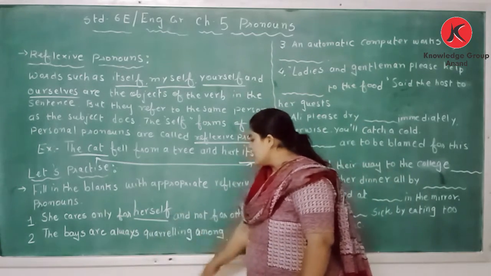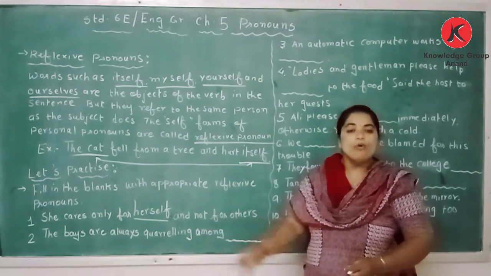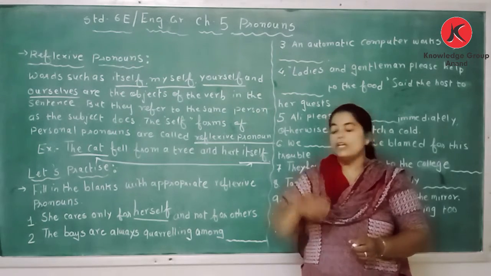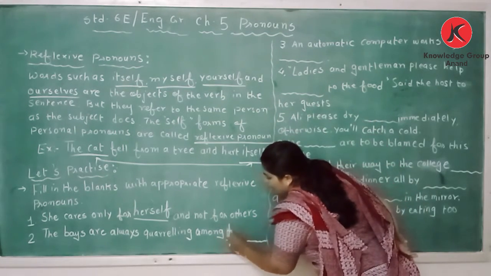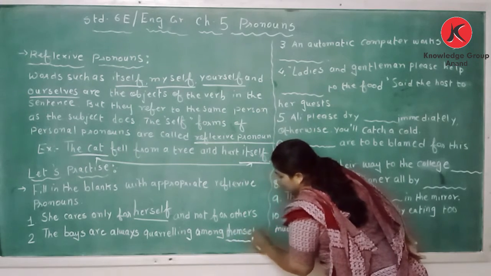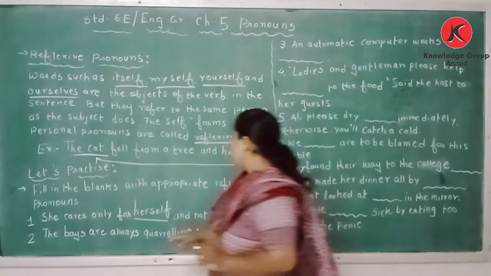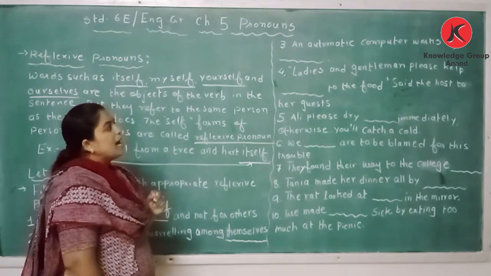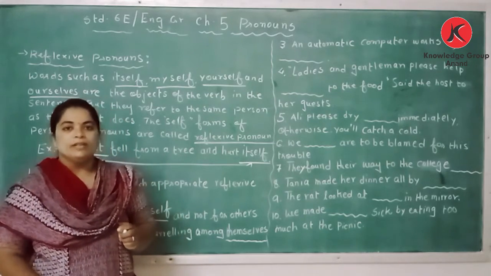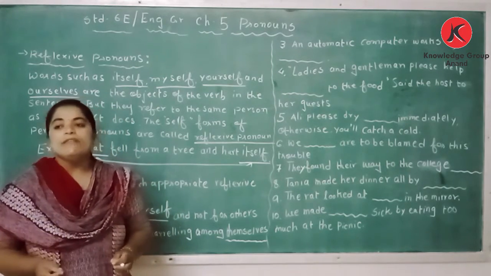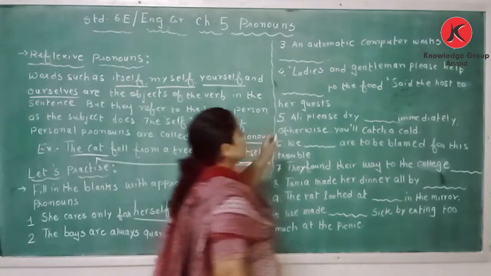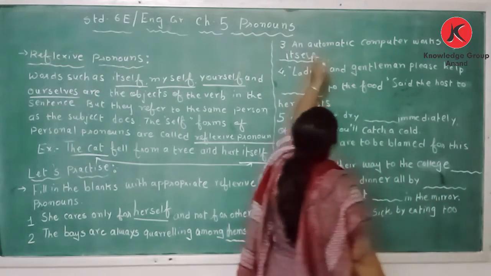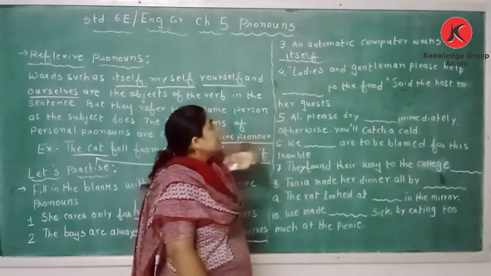The boys are always quarreling among dash. Now there are many boys, so this will be third person plural. So here it will be themselves. The boys are quarreling among themselves. An automatic computer works by dash. Now computer is a neuter gender, a non-living thing, so naturally we use third person singular, it. So here it will be itself. An automatic computer works by itself.